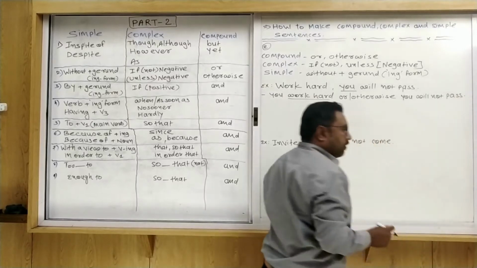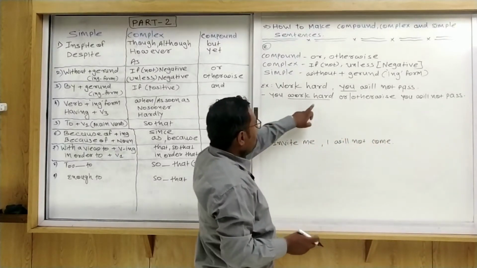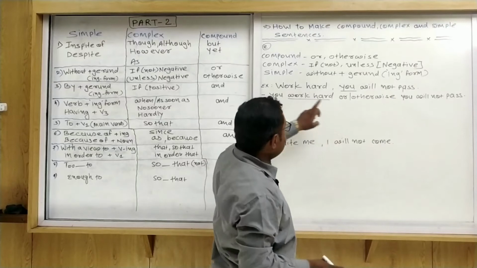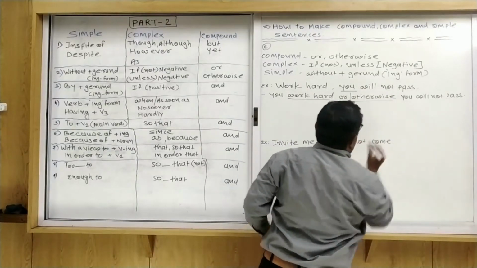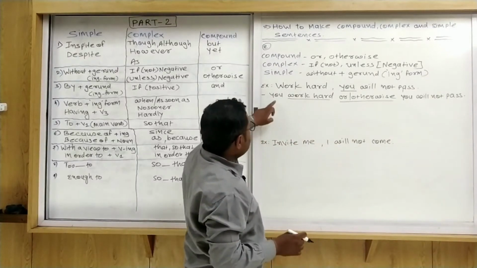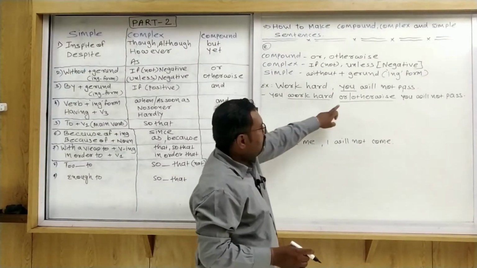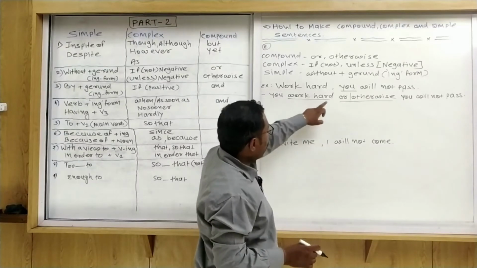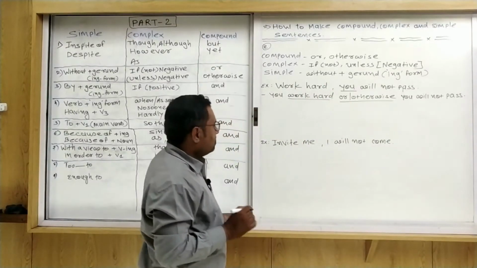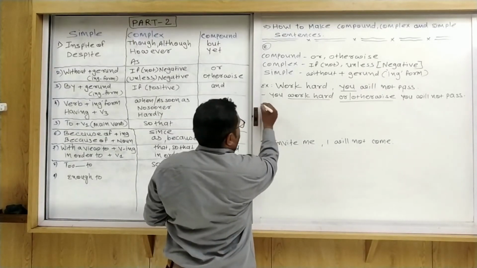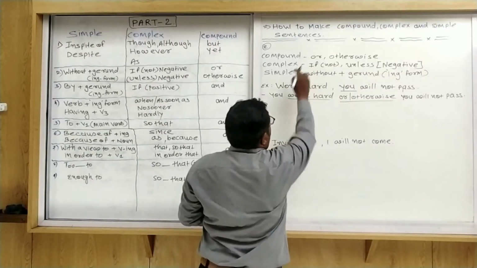Okay, you can make the sentence: work hard or you will not pass. Work hard, otherwise you will not pass. Yeah, you can make the same thing: you work hard or you will not pass. You work hard, otherwise you will not pass. Now, that is a compound sentence.